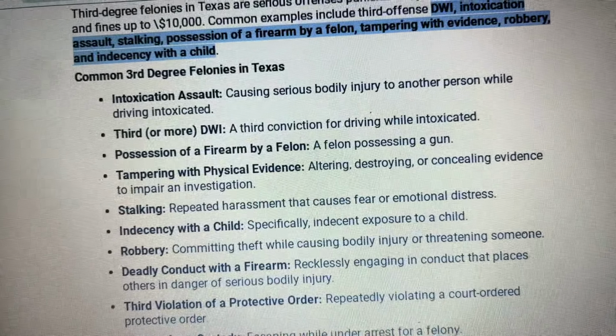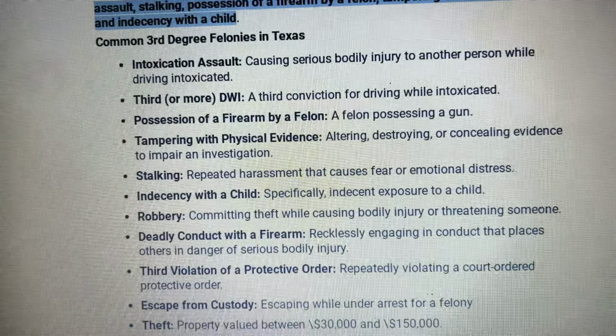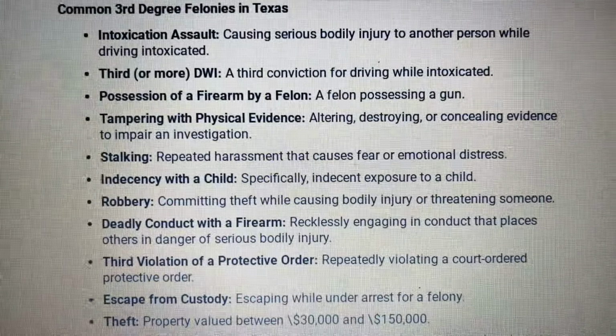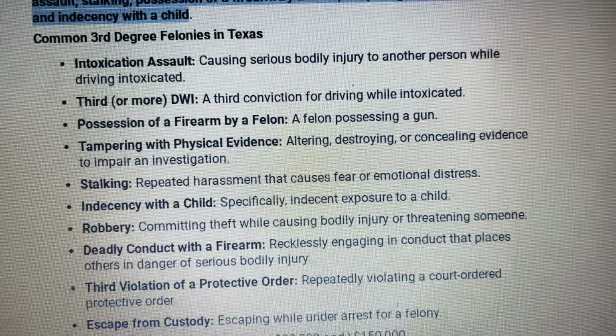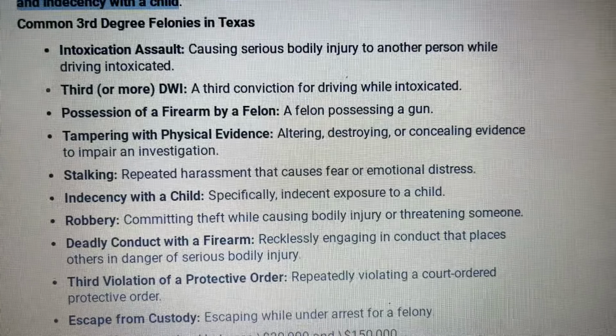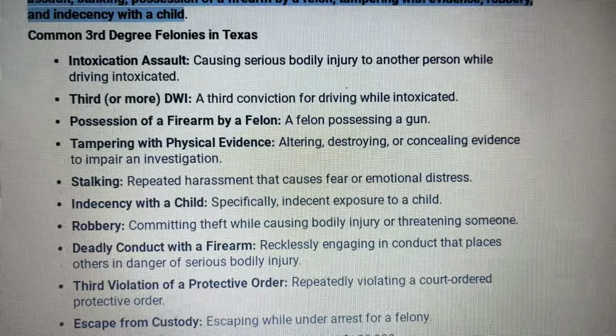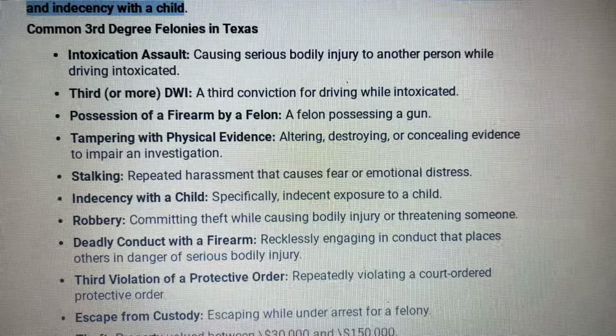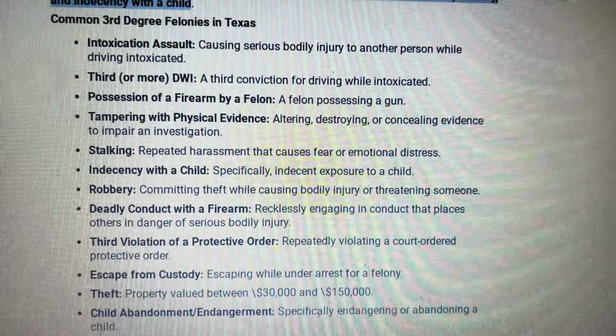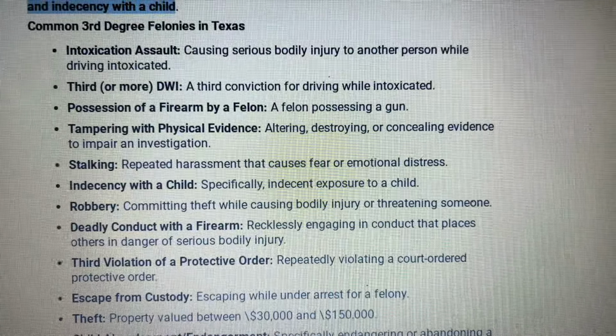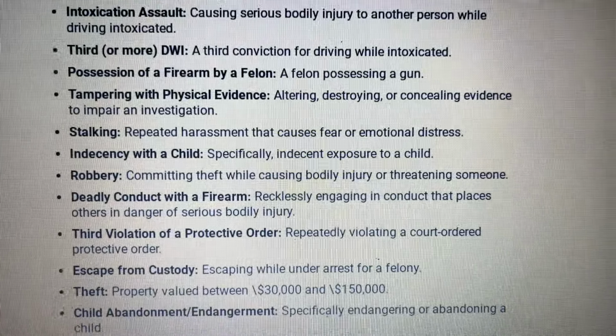So if you have a felony, that means you can't possess a firearm. Tampering with physical evidence: altering, destroying, or concealing evidence to impair an investigation. Stalking: repeated harassment that causes fear or emotional distress. Indecency with a child, specifically indecent exposure to a child.